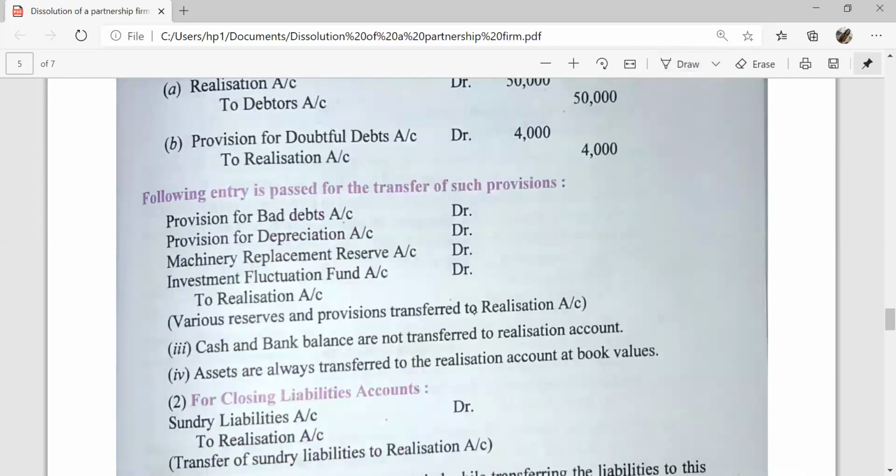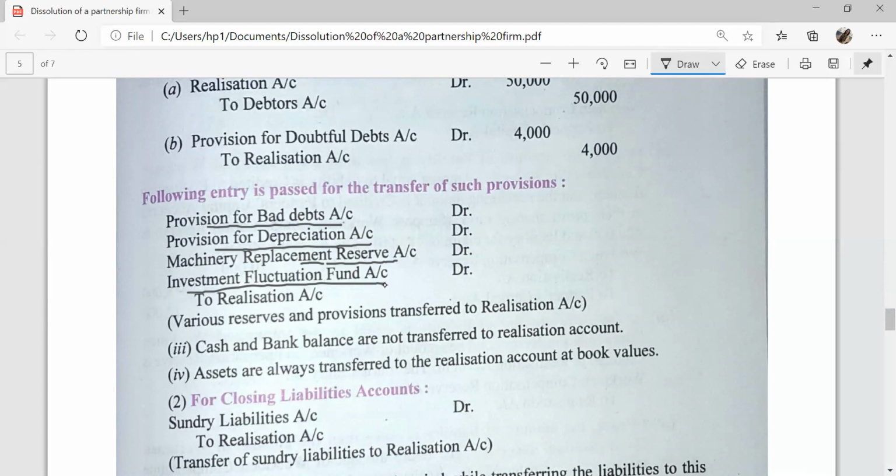All the provisions are transferred to the credit side of the realization account, like provision for bad debts, provision for depreciation, machinery replacement reserve, and investment fluctuation reserve. Investment will be transferred to the debit side of the realization account, and investment fluctuation fund or reserve will be transferred to the credit side.